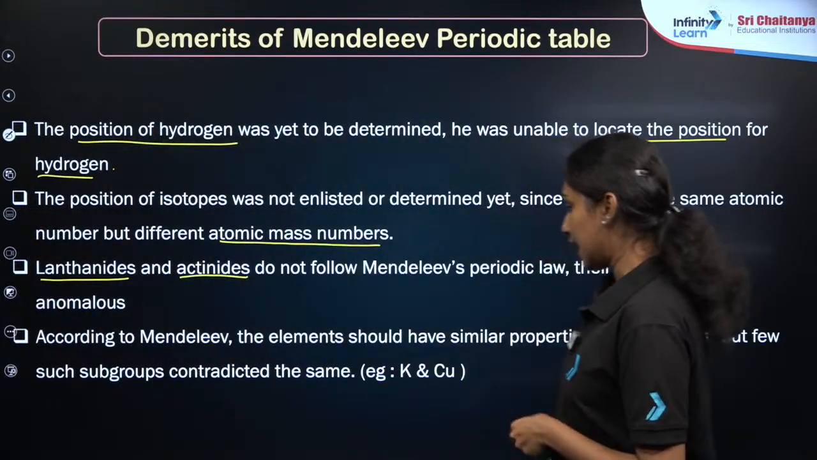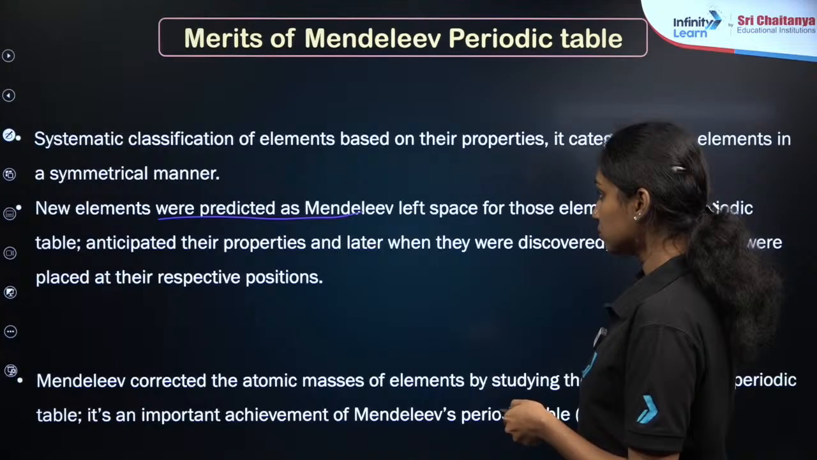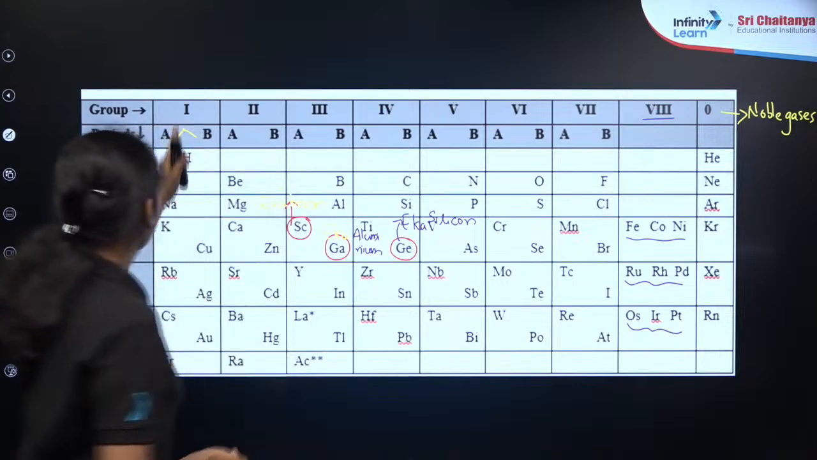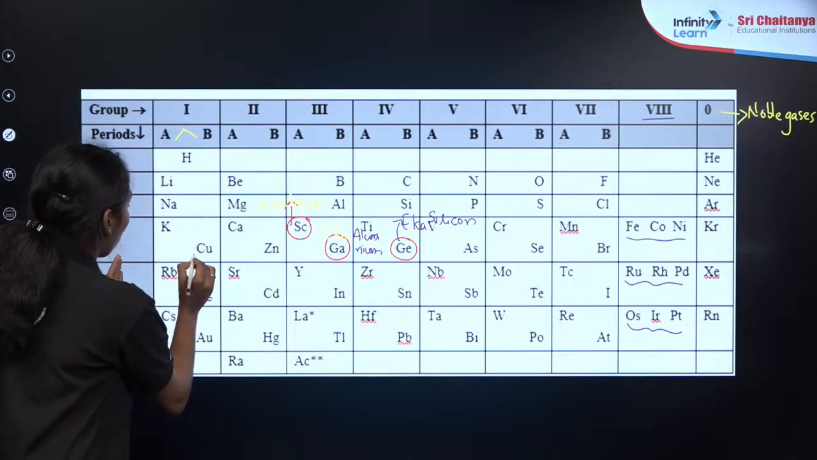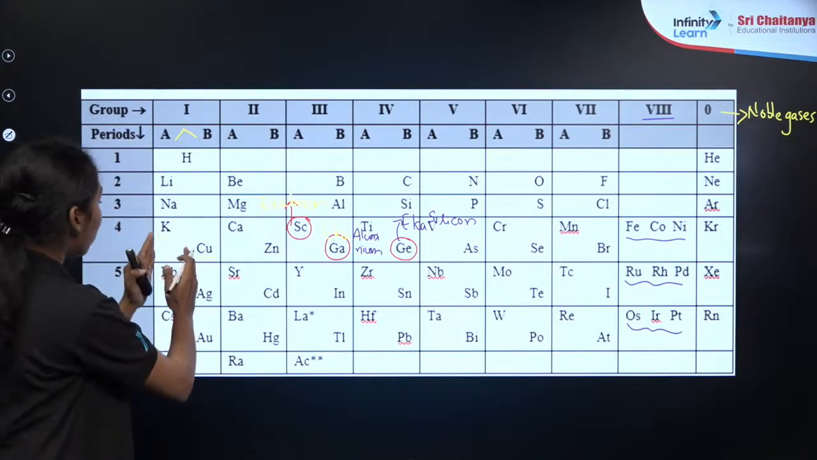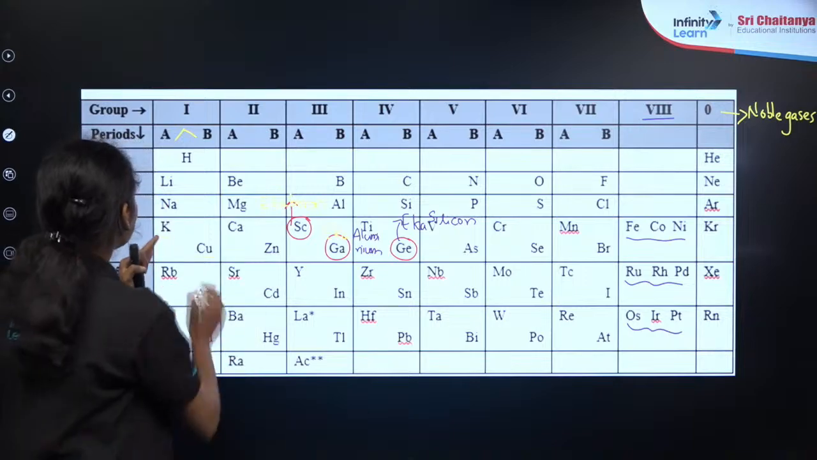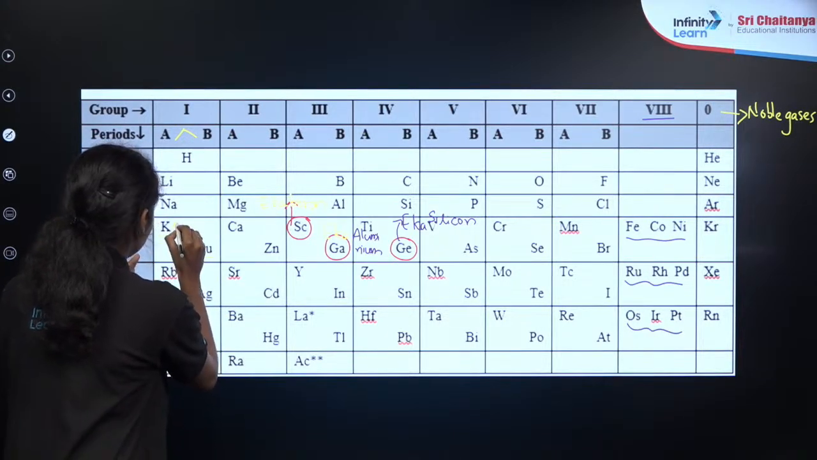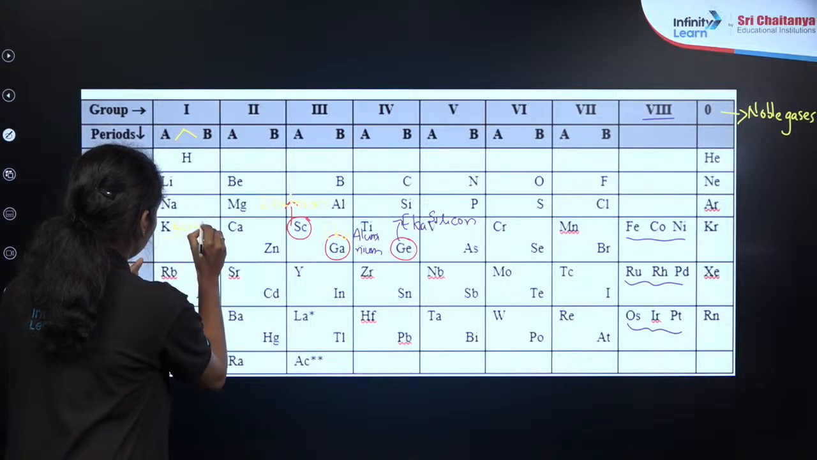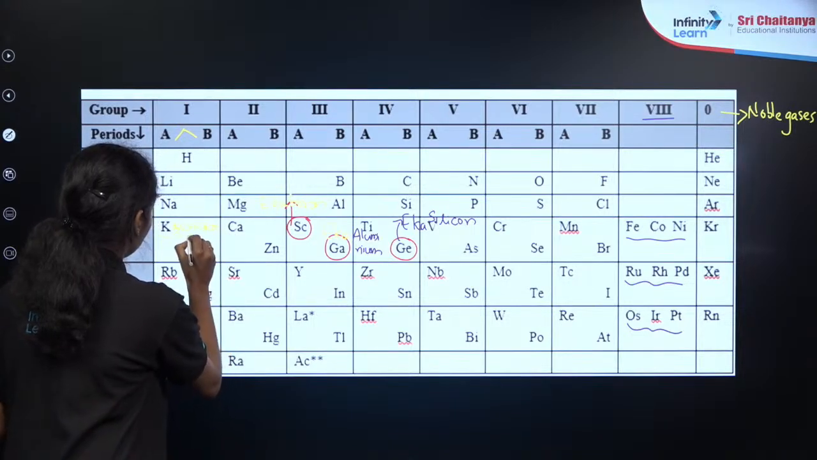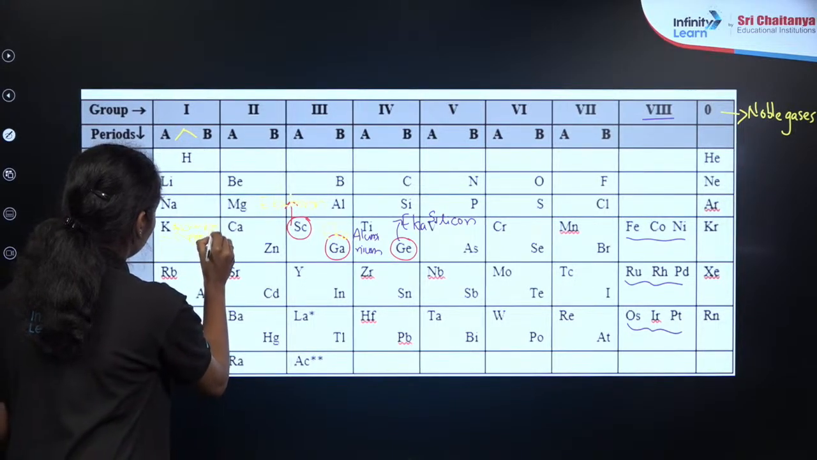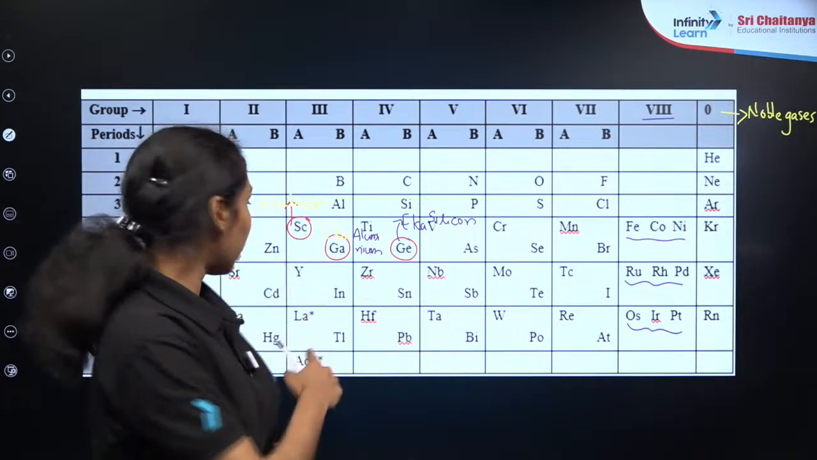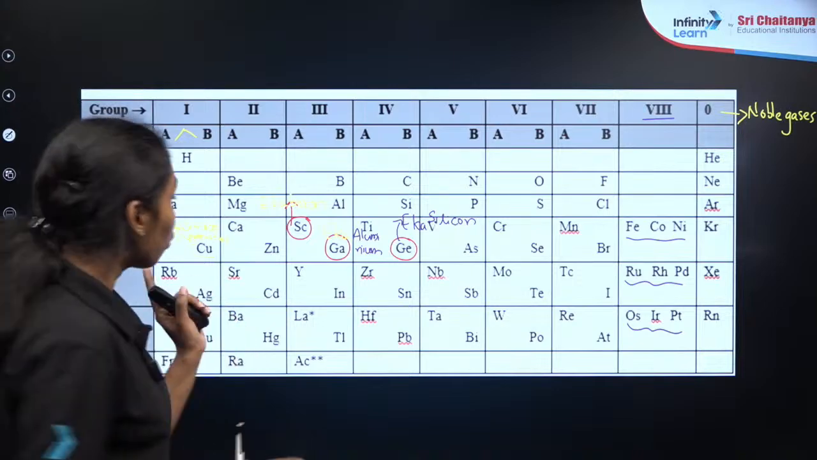And also you can see that in the first group, potassium and copper were grouped into the same group, but they have dissimilar properties. They do not have similar properties. Still he classified these two elements into a single group. This is one of the major drawbacks.